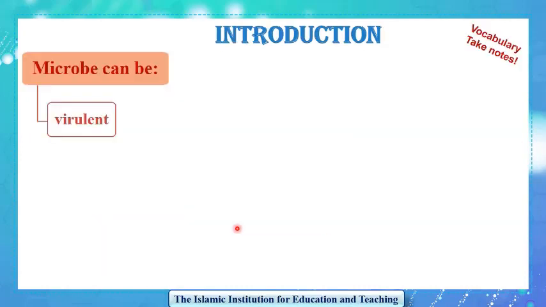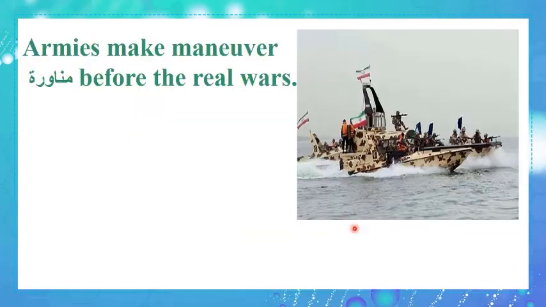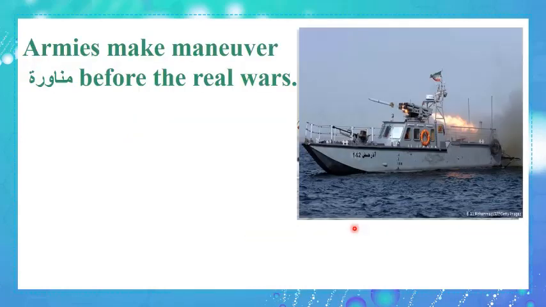A microbe can either be virulent or attenuated. Since we are going to use these terms, please pause the video and take notes. A virulent microbe is a harmful microbe that causes disease, while an attenuated microbe is a weakened microbe that does not cause disease.